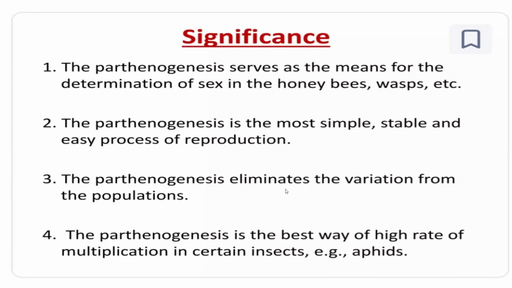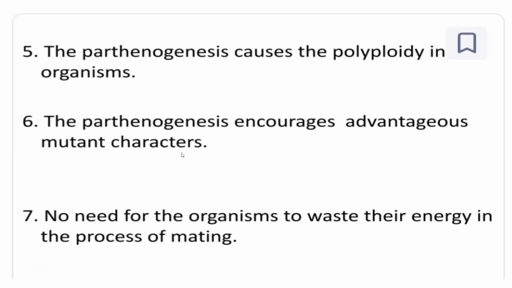Parthenogenesis eliminates variation from the populations. That is also a main characteristic. Parthenogenesis is the most simple, very stable and easy process of reproduction. In another way, parthenogenesis causes polyploidy in some organisms, either plants or animals.